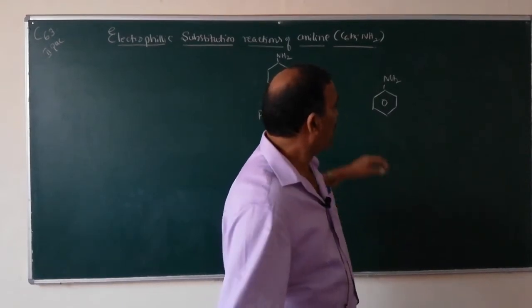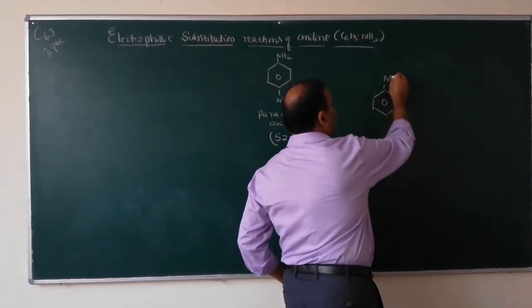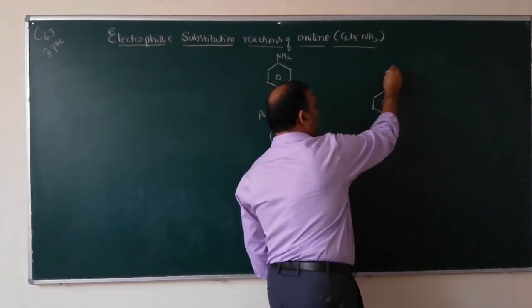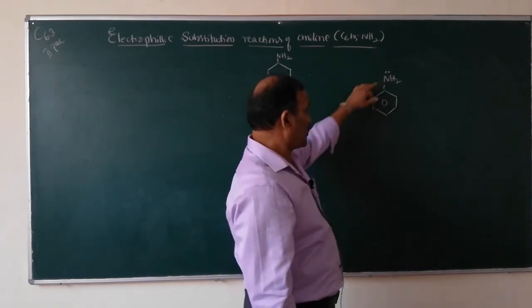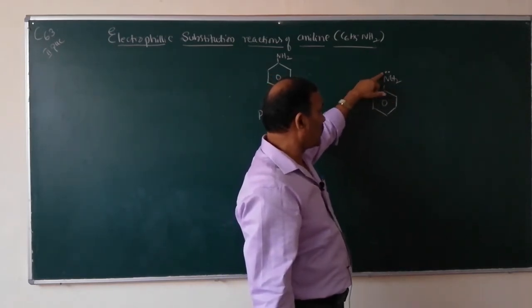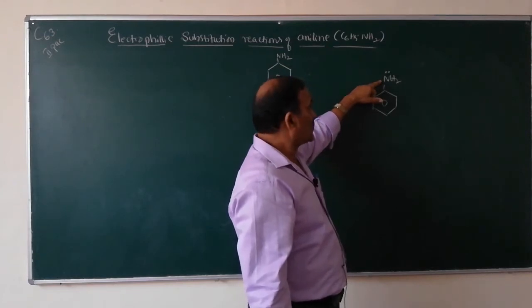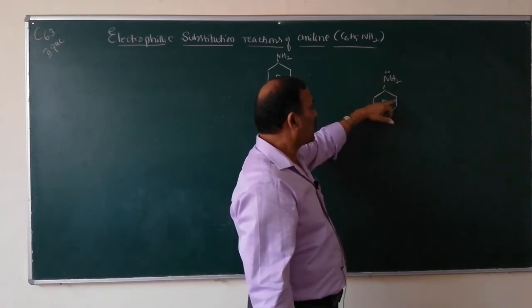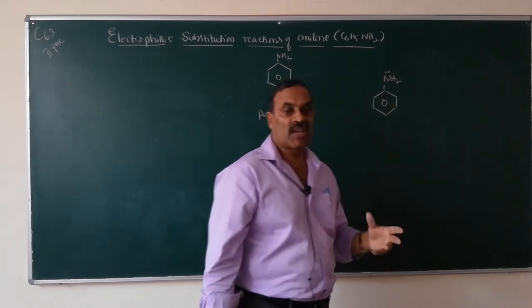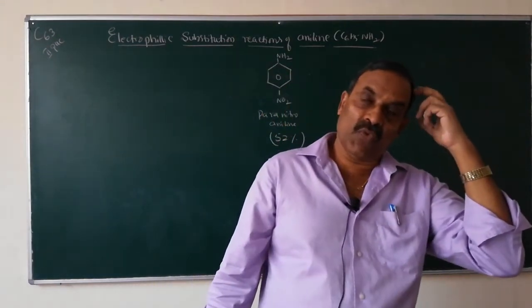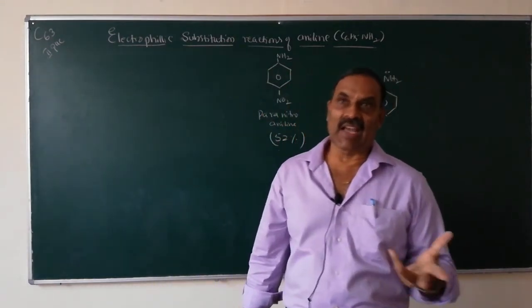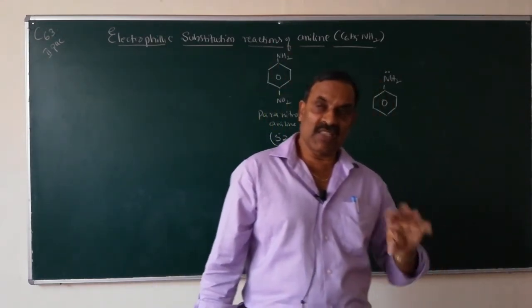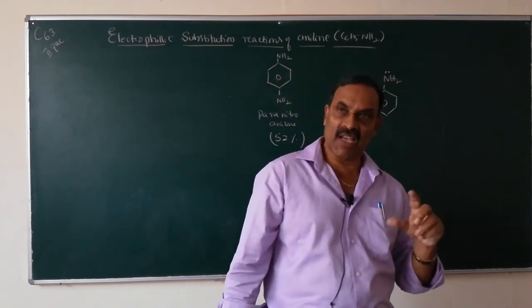Aniline is an electron rich center. The nitrogen atom in NH2 has a lone pair of electrons, so it is highly reactive. It is a directing group, ortho and para. The NH2 group is an ortho and para directing group. Therefore it activates the benzene ring at ortho and para positions. If this NH2 group is not deactivated, it is highly active.